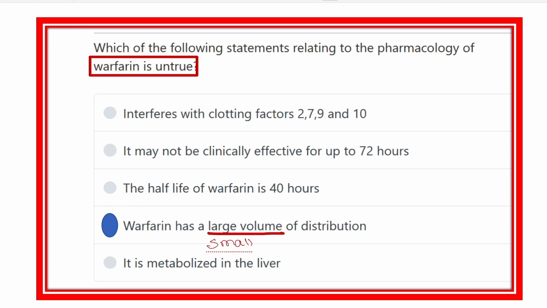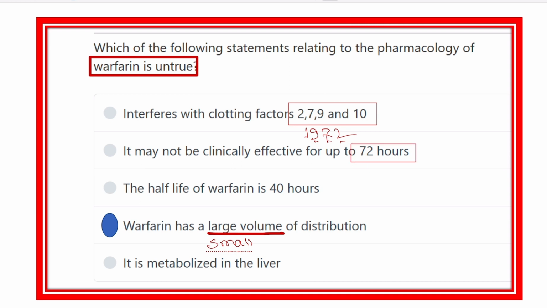On the other hand, the other options: it interferes with clotting factors 2, 7, 9, 10. It is true. The mnemonic is 1972, that means 10, 9, 7 and 2. It may not be clinically effective for up to 72 hours. That means 3 days.